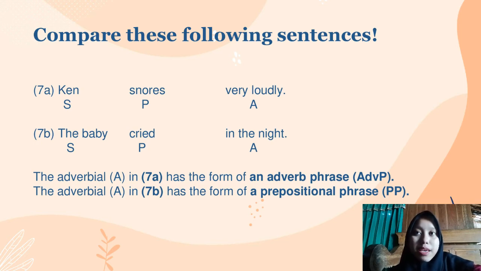The baby is the subject, cried is the predicate, and in the night is the adverb. So, what sets them apart? The adverbial in 7a has the form of an adverb phrase, but the adverbial in 7b has the form of a prepositional phrase.